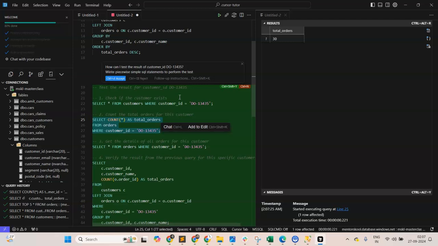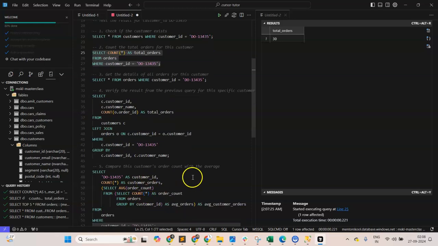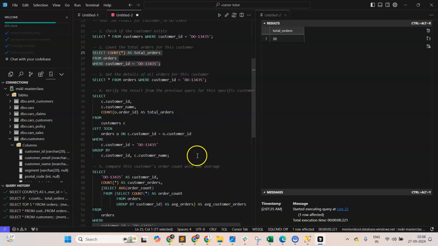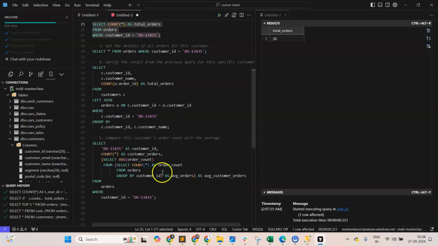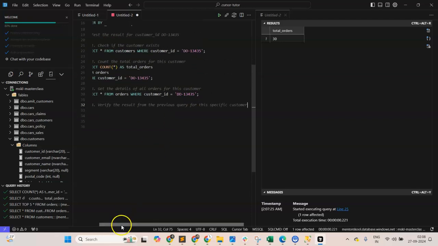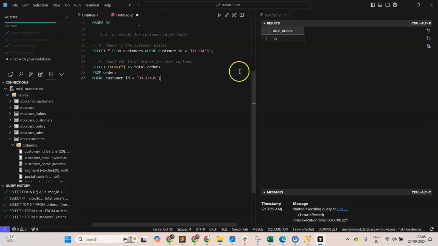In 10-15 minutes, I am able to start talking to my data. I'm literally talking to my data. Except it has generated a bunch of code, maybe it over hallucinated, and it has actually given you a lot more. Hey, do this also, get this also, and then verify the result, compare this customer with average. Bunch of things it has started giving. It can start becoming overwhelming at times, but just keep things simple. You can always delete code, and you can give instructions to be a little obedient.